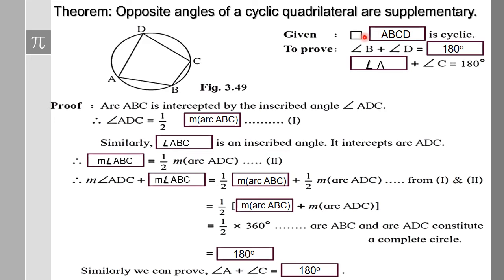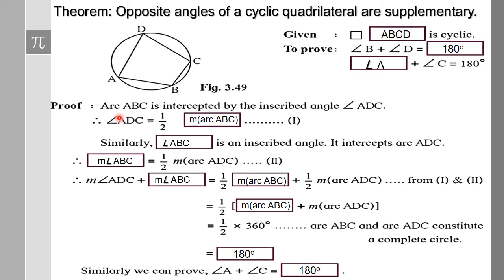Here, quadrilateral ABCD is cyclic, angle B plus angle D is 180 degrees, and angle A plus angle C is 180 degrees. The theorem says that whenever you have a cyclic quadrilateral, the opposite angles, here angles D and B are opposite to each other and A and C are opposite to each other, add up to 180 degrees. That means they are supplementary. That is what we need to prove.